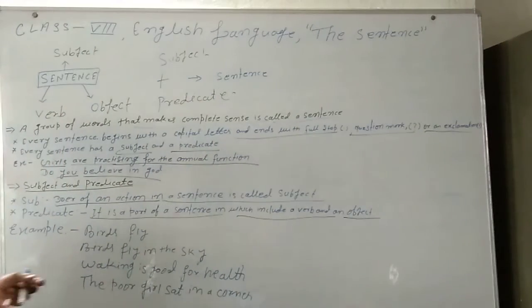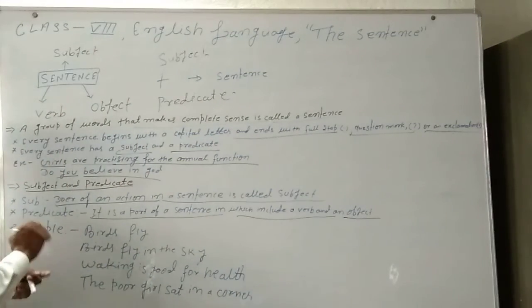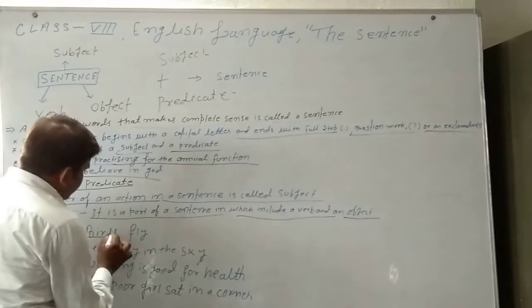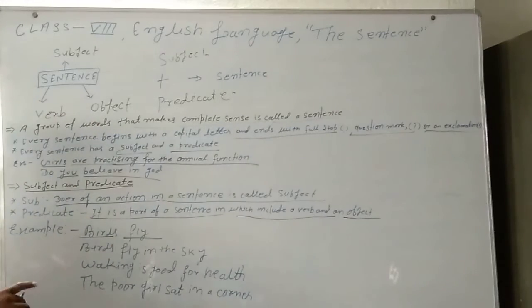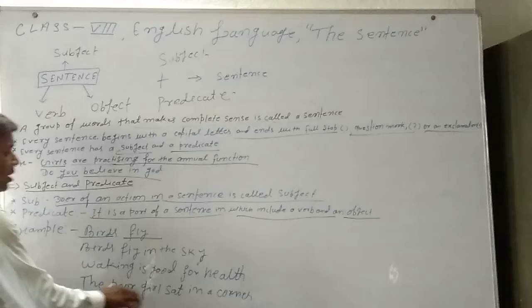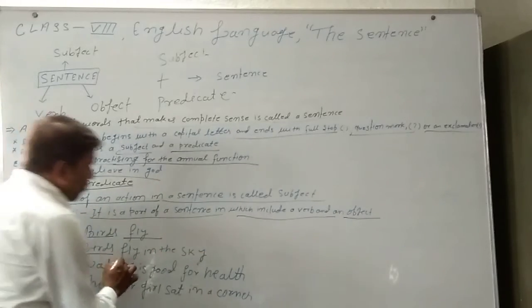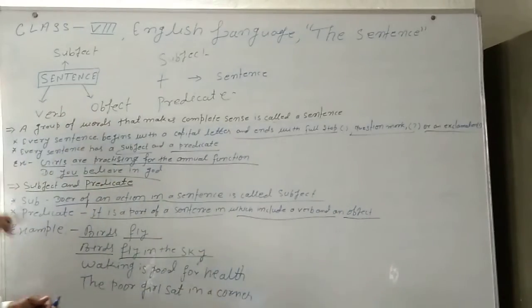Now we discuss the examples. Example, birds fly. Here birds is the subject and fly is the object. Second, birds fly in the sky. Birds is the subject and fly in the sky is the predicate.